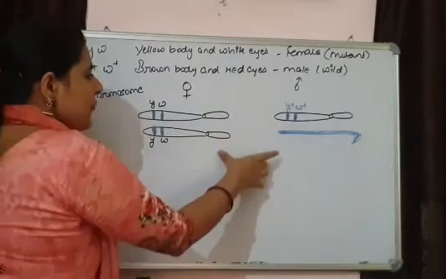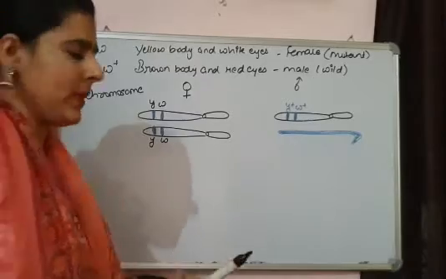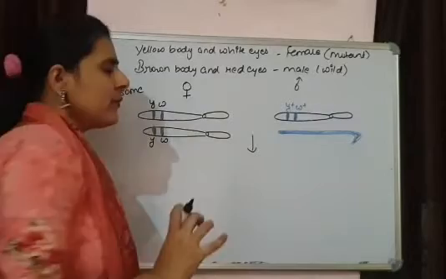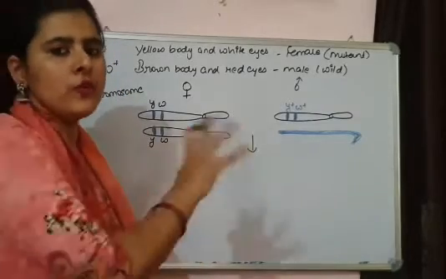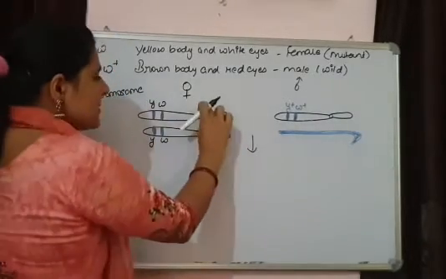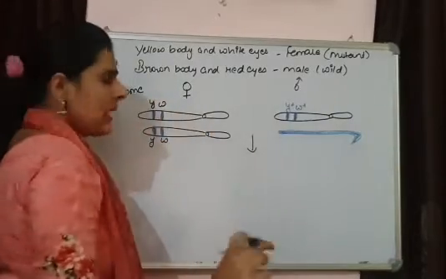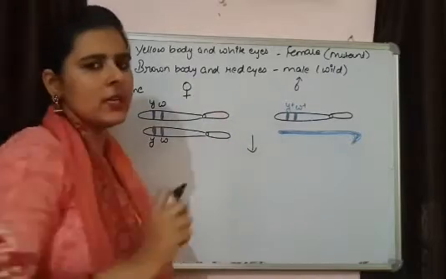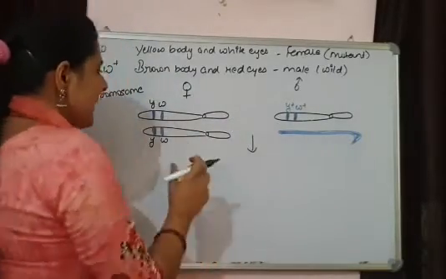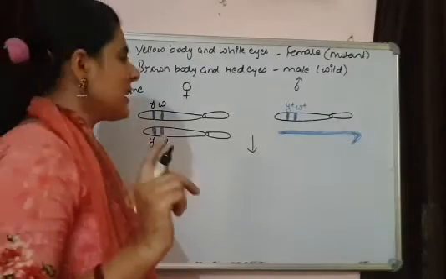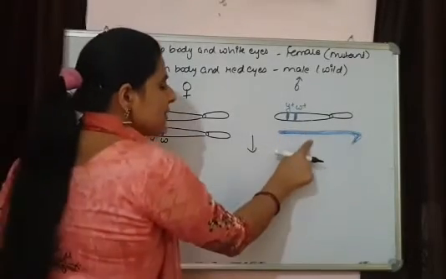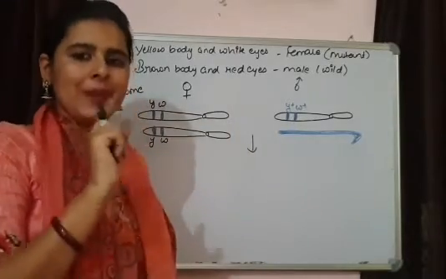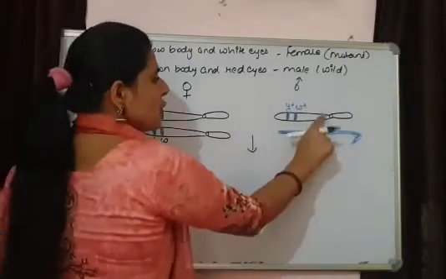If we see the F1 generation that we are getting from here, what will be our F1 generation? Simply gametes will be formed and these gametes are going to fuse with each other. That means this is going to fuse with both of them and this is also going to fuse with both of them. This is how we form the gametes and their combinations. So let's see how different type of males, because here one more thing is there. If this X chromosome, this Y chromosome is combining with the X chromosome, we are going to get male, and if X chromosome is going to combine with